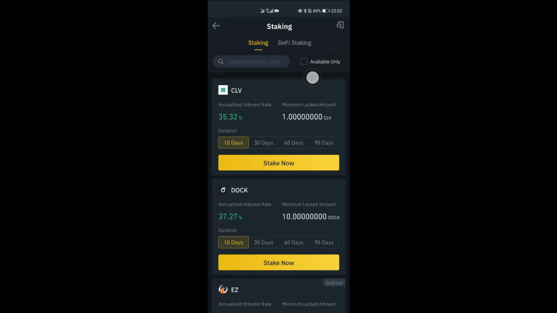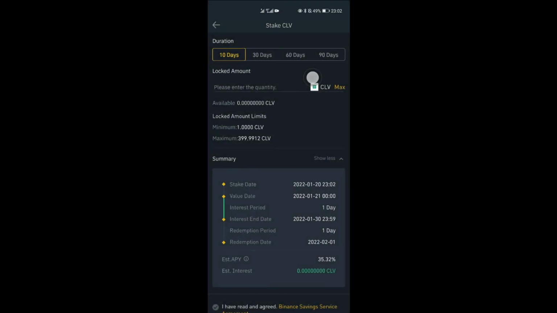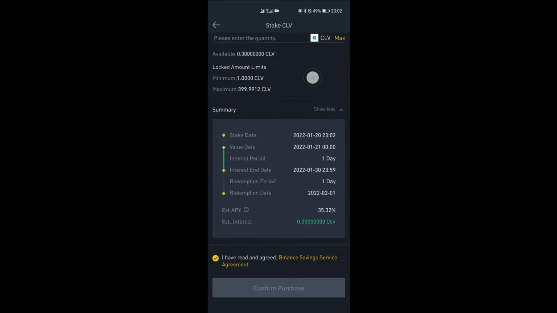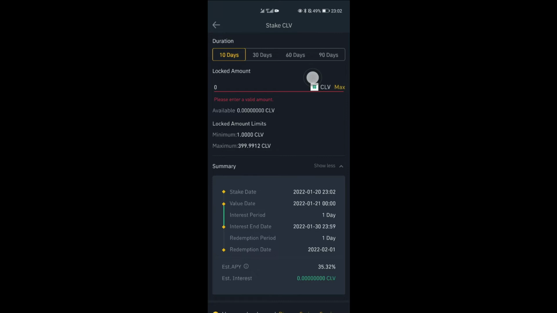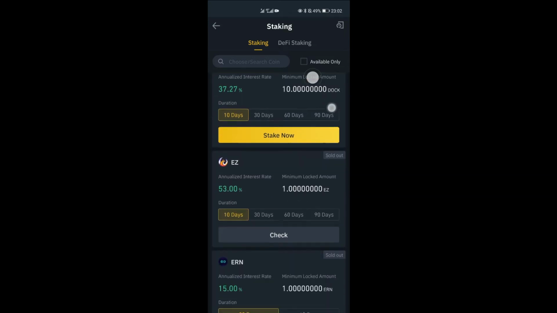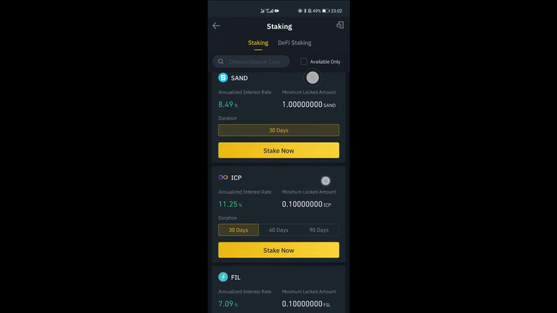Bullish means that in the long term you feel it's going to appreciate, it's going to increase in value. Then you check CLV. I think I skipped CLV. You just click on agree, click on max or any amount you want, and then you stake it. I just staked CLV.